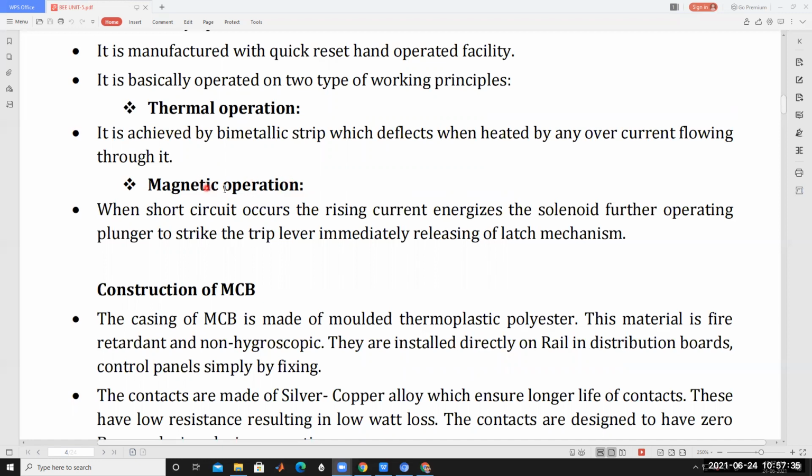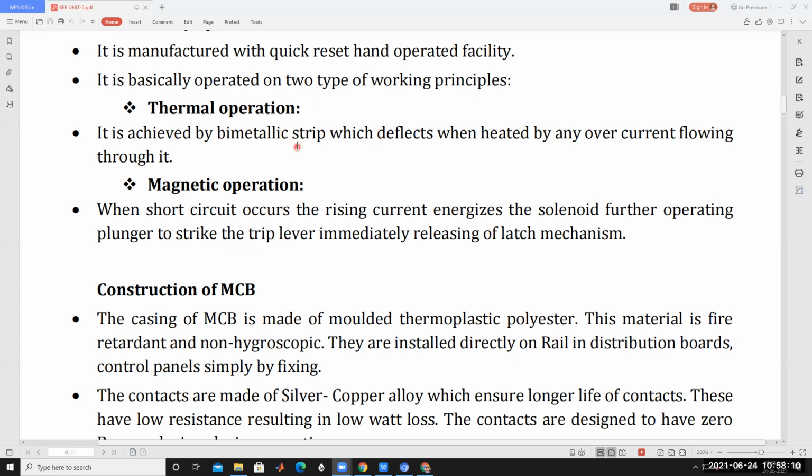The magnetic operation is related to the short circuit fault, and the thermal operation is related to the overload fault. It works on the thermal operation principle under overload conditions, and on the magnetic operation principle under short circuit condition. The thermal operation is achieved by a bimetallic strip, which deflects when heated by any overcurrent flowing through it. Understood? It is achieved by bimetallic strips.